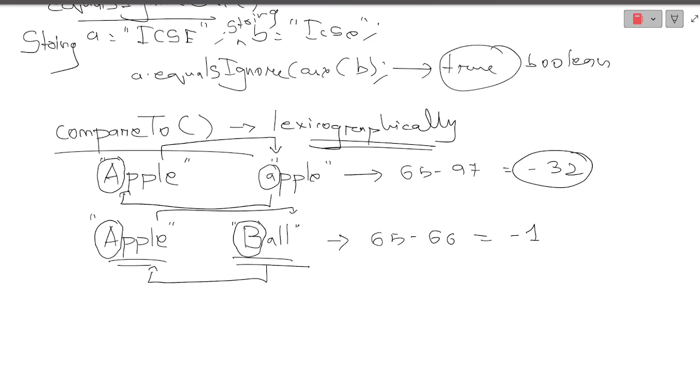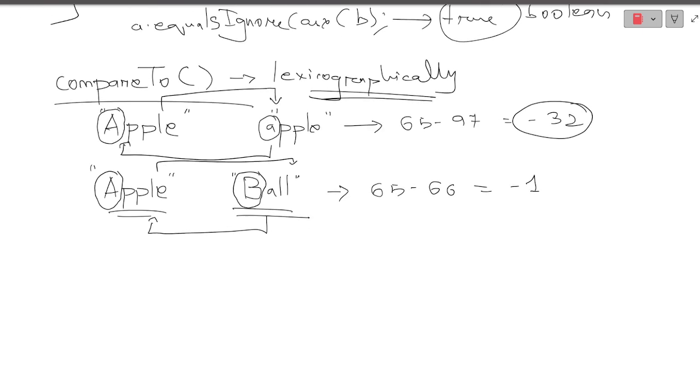Now you will be thinking, sir, what difference shall we get? See, I'm giving an example. Suppose I compare ball with apple. Now what ASCII code will it give? It will compare B with A. So what will it give? It will give the ASCII value of B, that is 66 minus 65, which is nothing but 1.